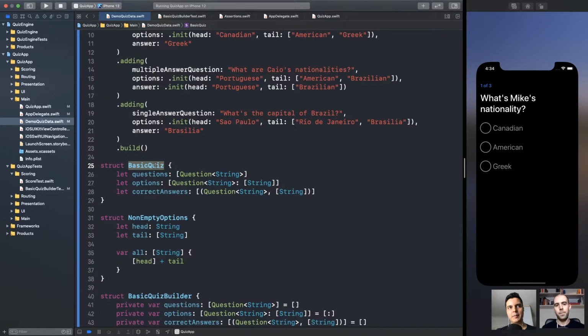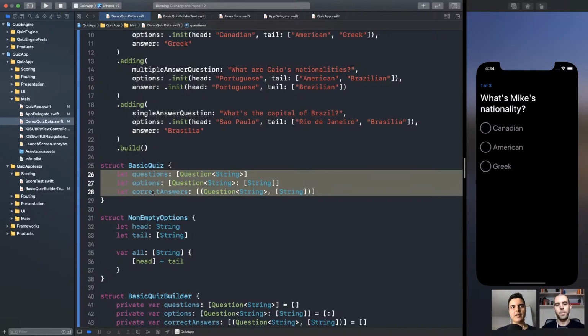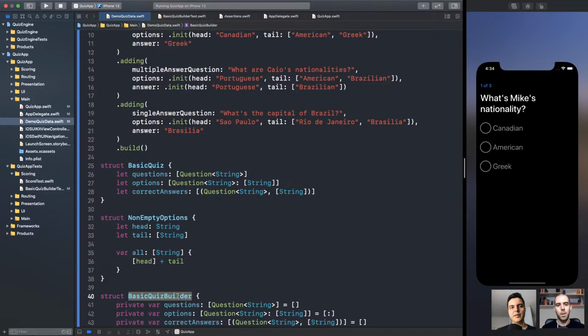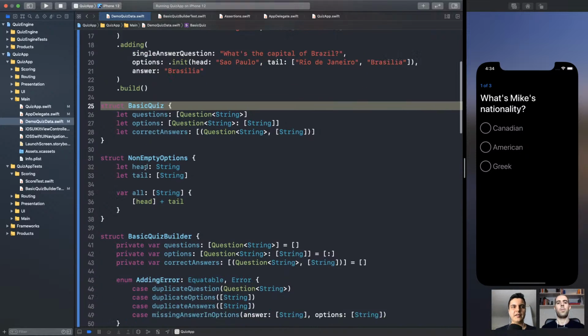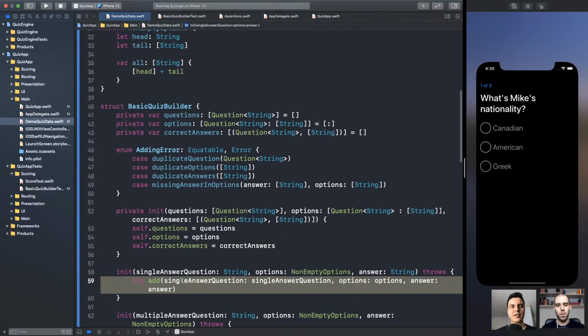Clients shouldn't be able to create the basic quiz directly because it could be in a wrong state. Only the quiz builder should be public. So you can move this basic quiz to a new module, as we're going to do in a new episode, and keep the initializer internal or private, and only the builder initializer public, and only the ones that protect the invariants.